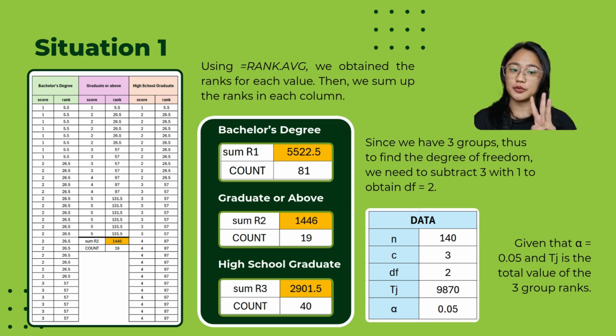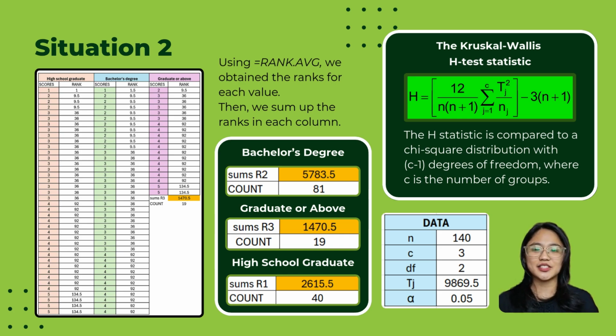Since we have 3 groups, our degrees of freedom is 3 minus 1 equals 2. To obtain the critical value, we refer to the chi-square table using df 2 and alpha 0.05. So as you can see, it's actually the same process for situation 2. And also, you can see here, this is the Kruskal-Wallis H-test formula that I mentioned before.